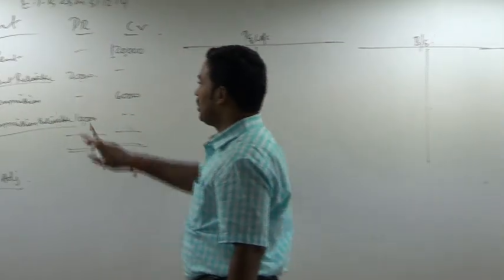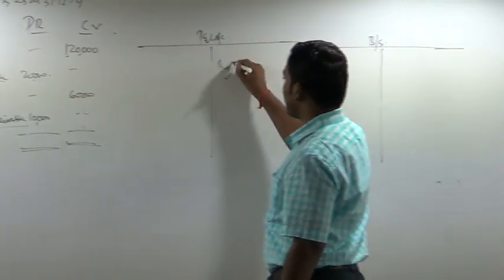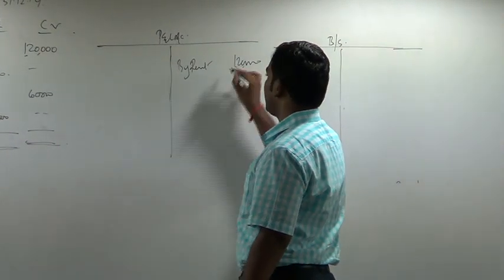That's it. Okay. So now, rent, where will I show rent? Profit and loss account, credit side. Can I write it in the inner column now? I can directly write it in the outer column. 1,20,000.